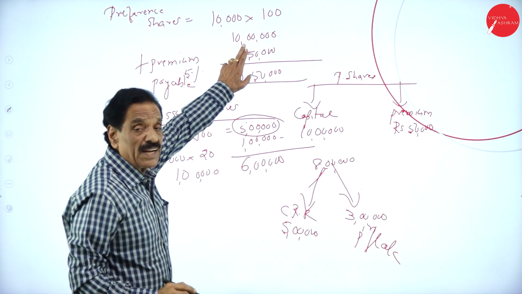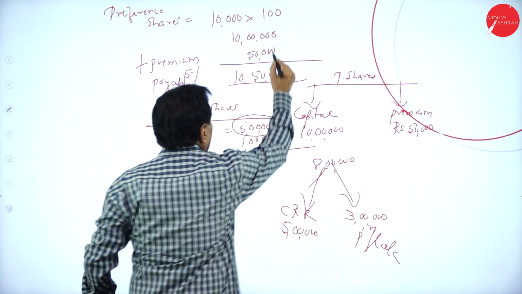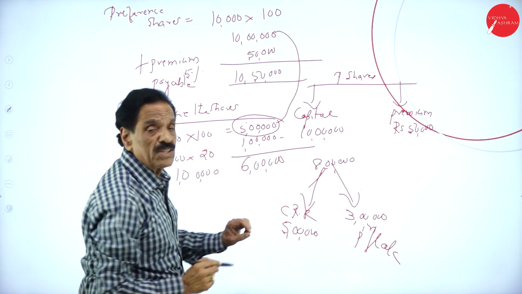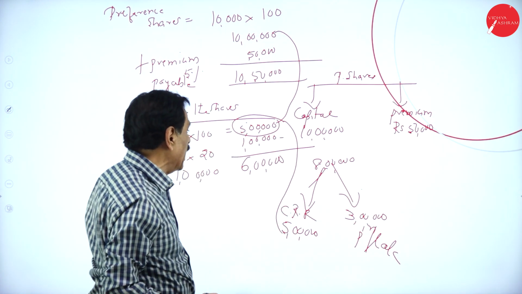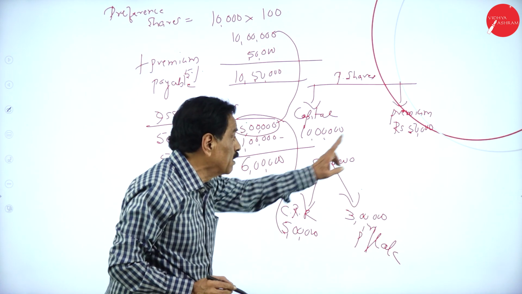Totally how much you require? 10 lakh. How much available? 5 lakh is available. How much shortage? Another 5 lakh. Create the CRR. It becomes 10 lakh.